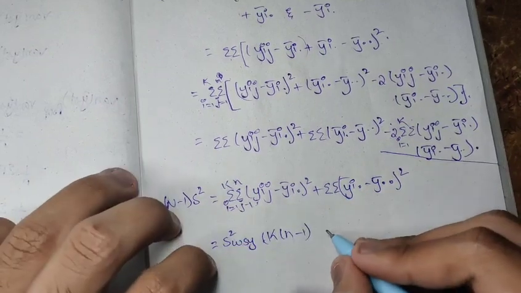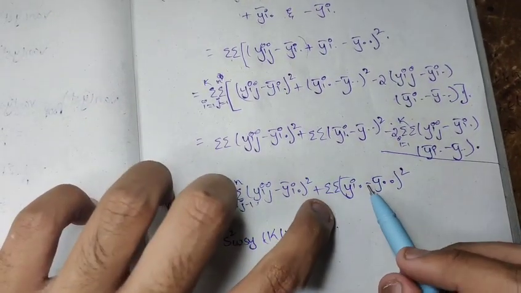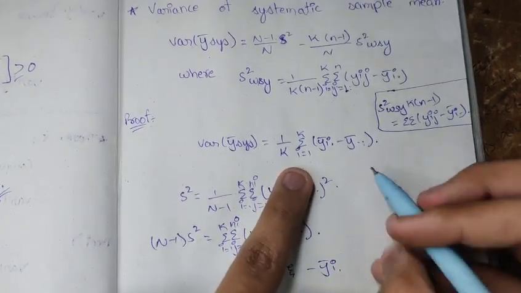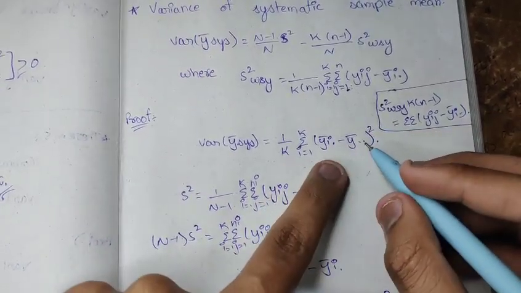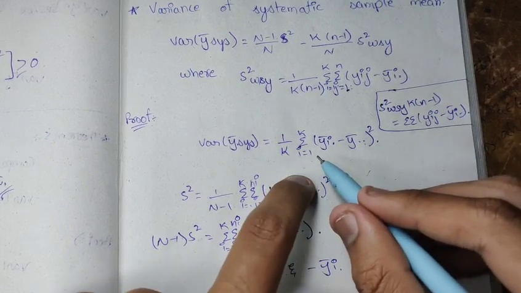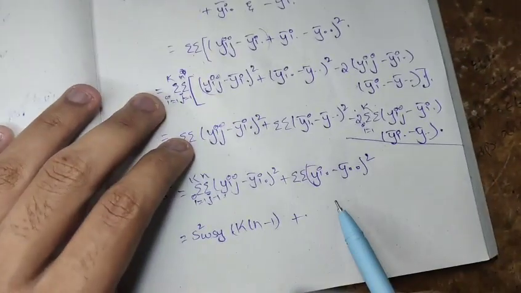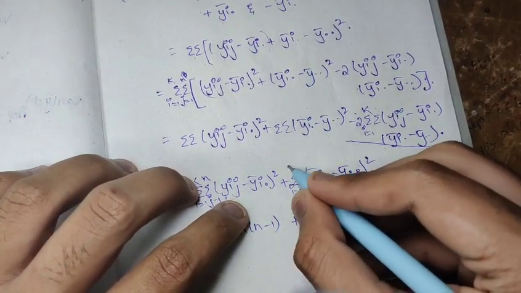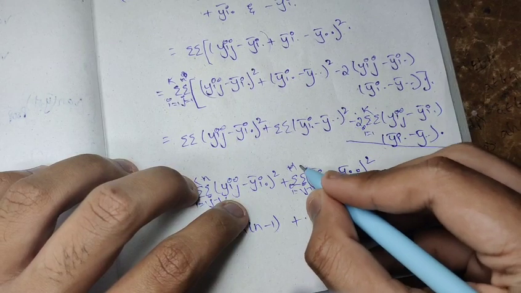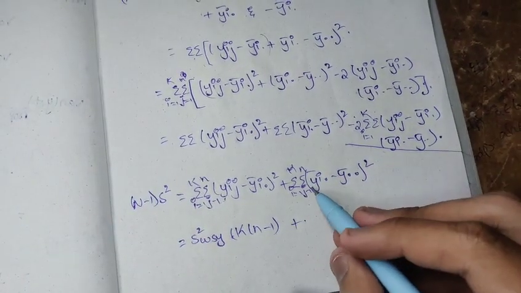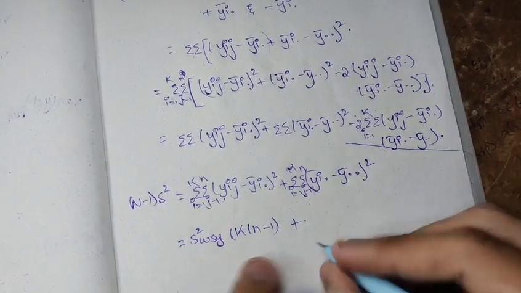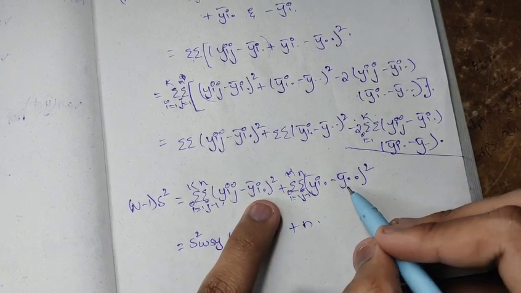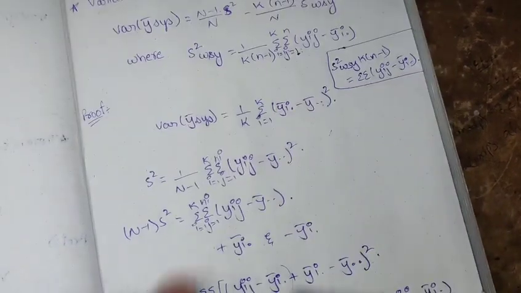Now plus. Even this value is a little bit similar. It is equal to the variance. If we do not consider one of these summations, there are no j values anyway, so this would become n times the summation over k of (y bar i dot minus y bar dot dot) whole squared.